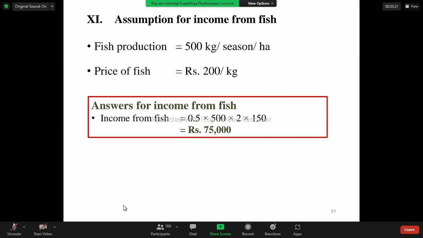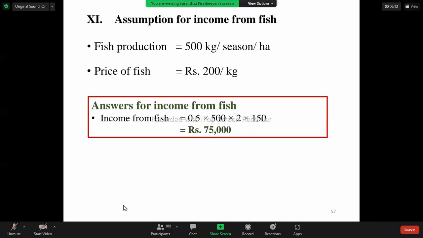Assumption for income from the fish. Here you have to note one thing. Fish production is 500 kilograms per season per hectare. Price of the fish is rupees, not 200, change it to 150. When you are writing the answer in your notebook, change it. Rupees 150 per kilogram. So we already know we are rearing the fish in an area of 0.5 hectare, within 2 seasons. So the fish production is 500 kilograms, and the price of fish is 150.